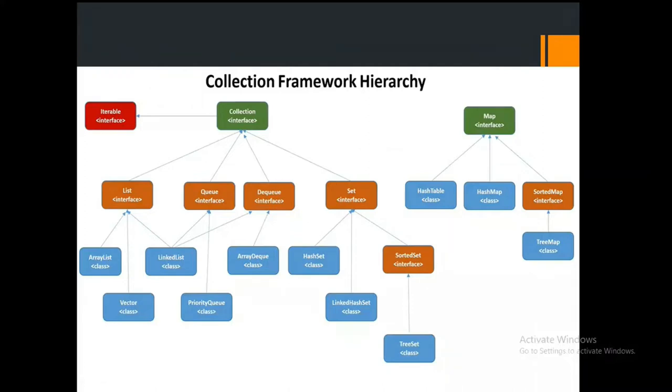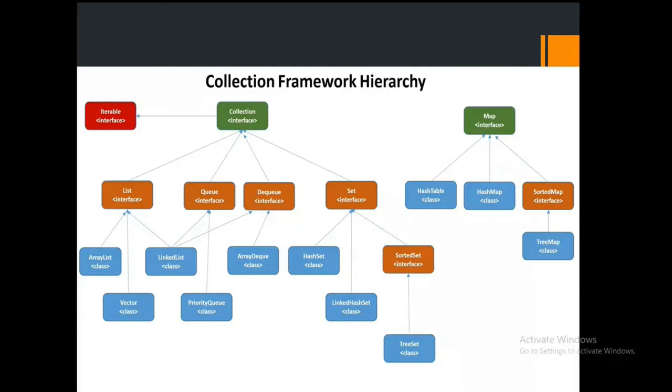Okay, next, if you see the first representation in the figure, Iterable. Iterable is an interface. If you observe the whole picture, only Iterable is represented in red color. So this is the main beginning, and the collection concept will begin from this particular Iterable interface itself. That is why it is singly and uniquely shown here that Iterable is an interface.